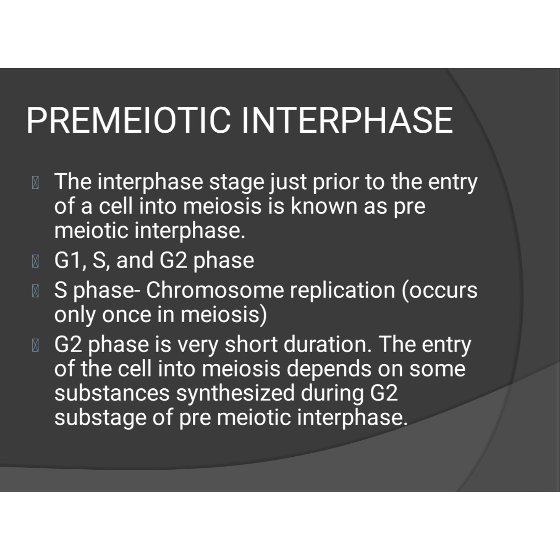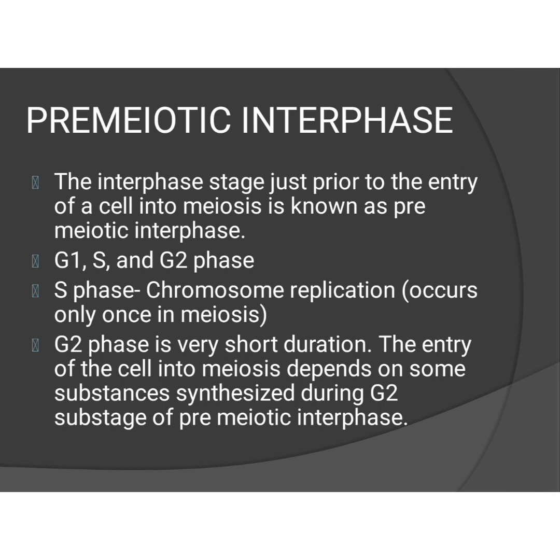But approximately 0.3% of total DNA present in the nucleus does not replicate during this S phase. This DNA will replicate during the zygotene substage of prophase 1. Only 99.7% will replicate here. And G2 phase is of very short duration. The entry of the cells into meiosis depends on some substance synthesized during this G2 substage.